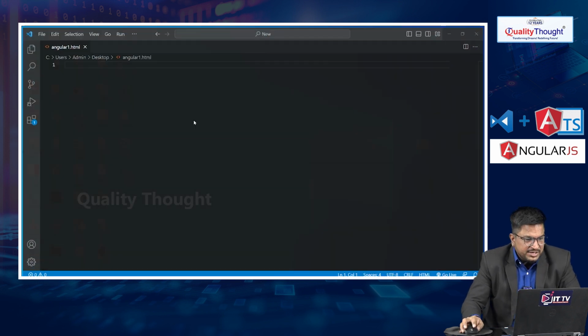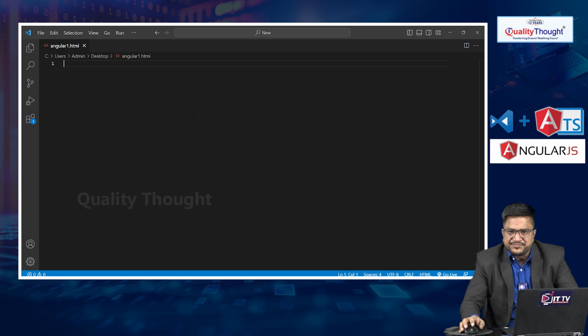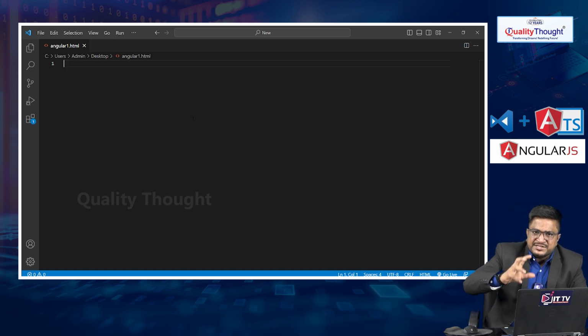Why are we using Visual Studio Code for single page application development via AngularJS?